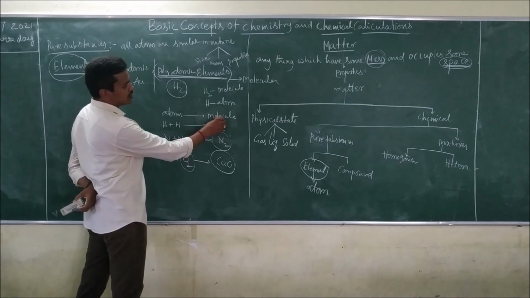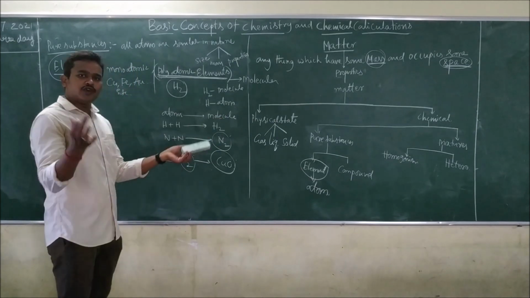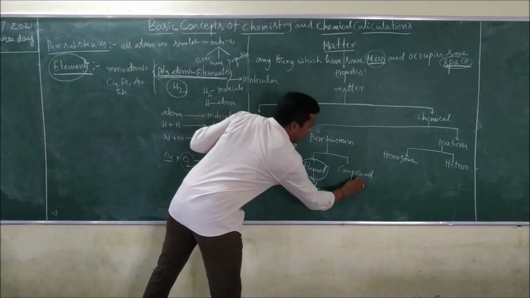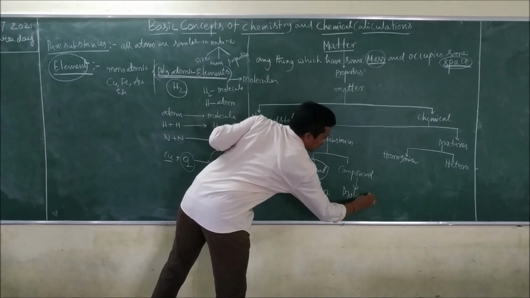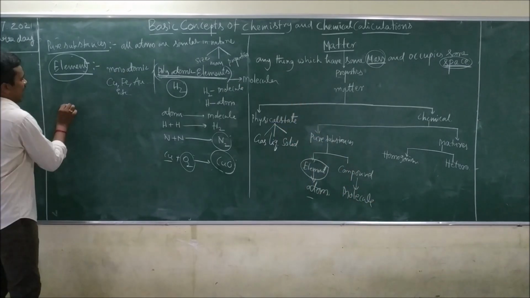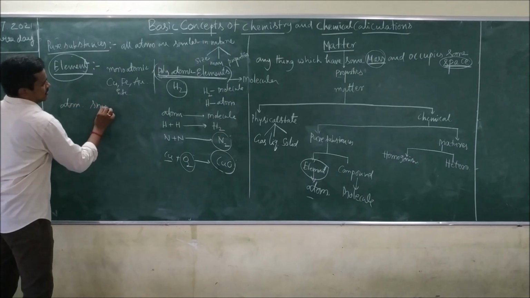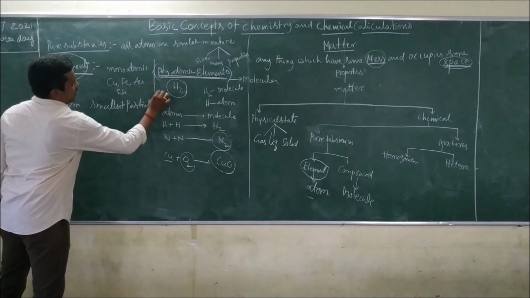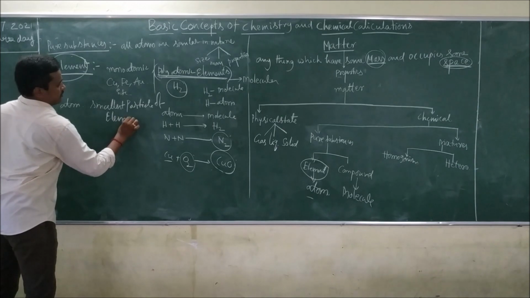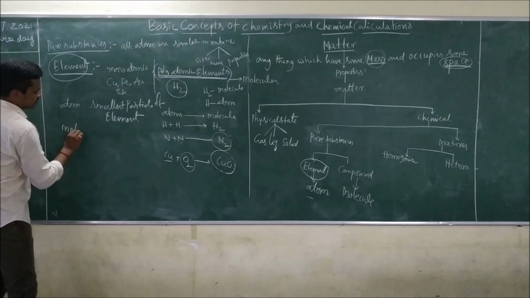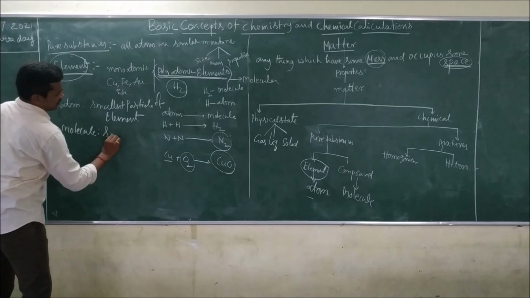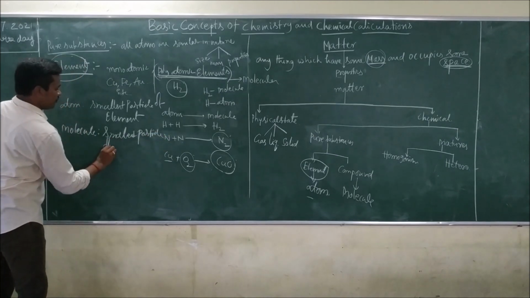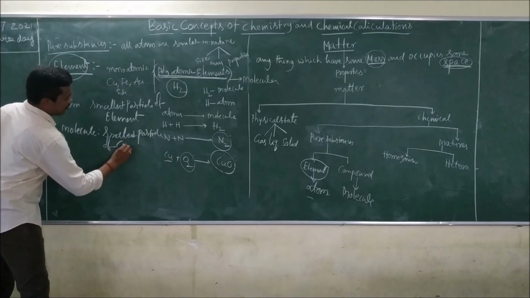Smallest means molecule you have to say, and the bigger one is you have to say compound. So that here atom is the smallest particle of element and molecule is what? Smallest particle of compound.